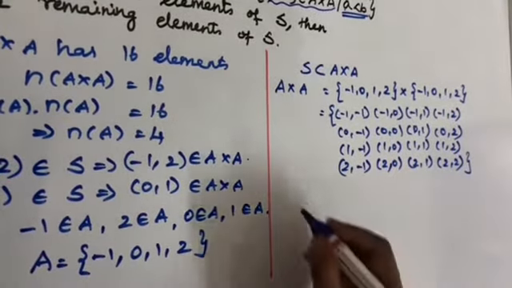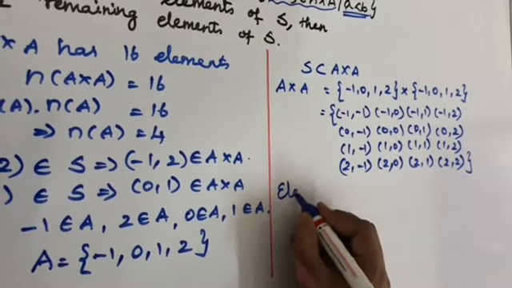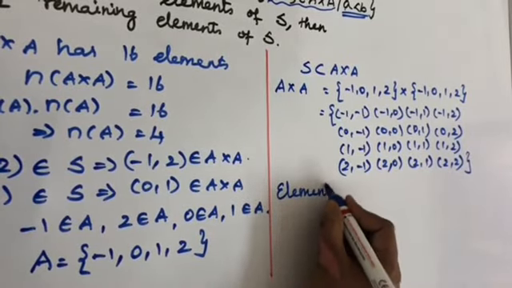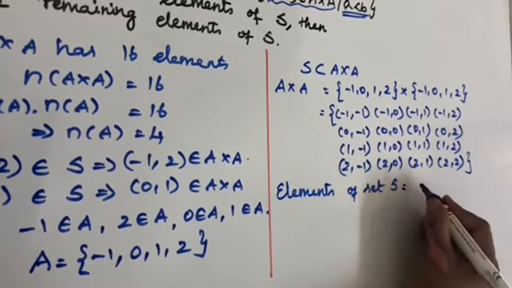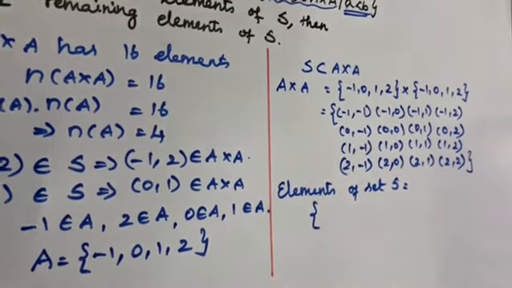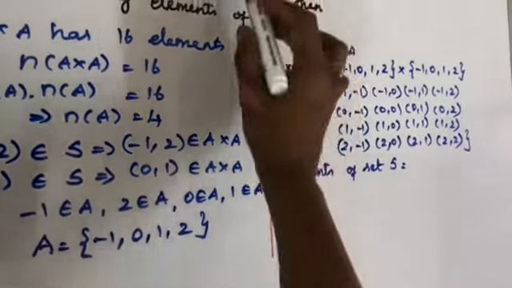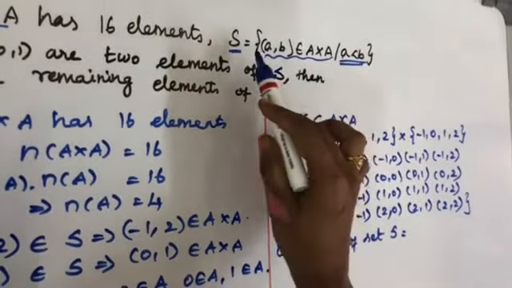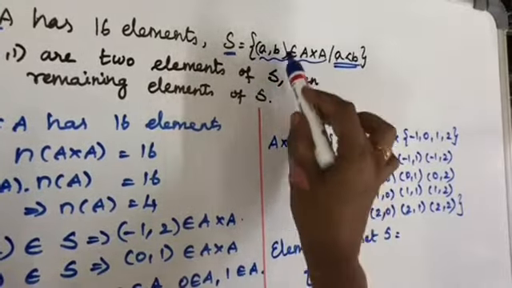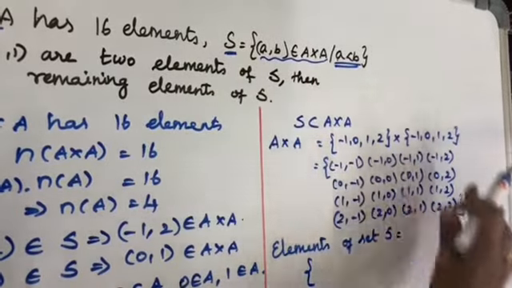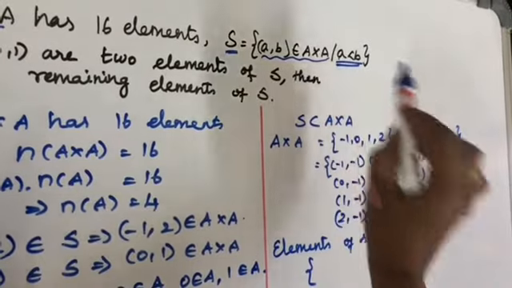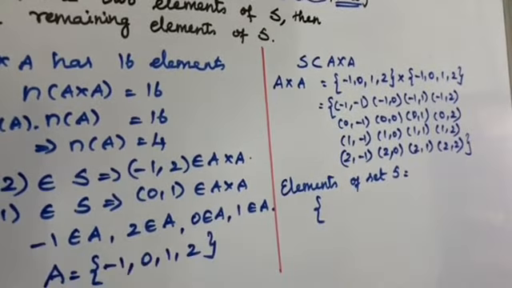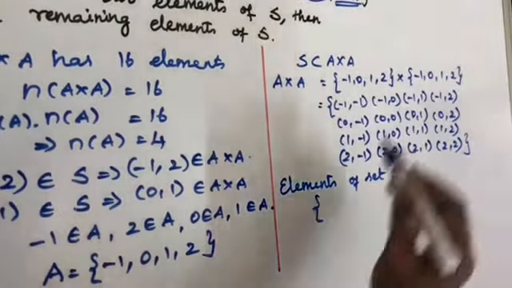So what are all the elements of the set S? In the question it's given that S is the set of all (a, b) belonging to A cross A, with the condition that a is less than b. The first element should be less than the second element.